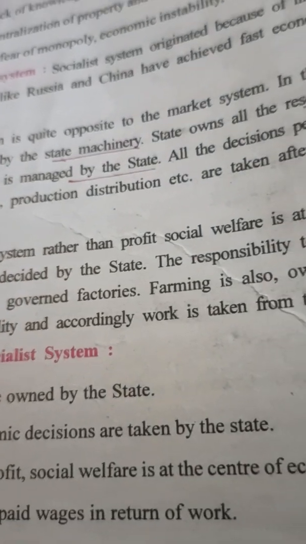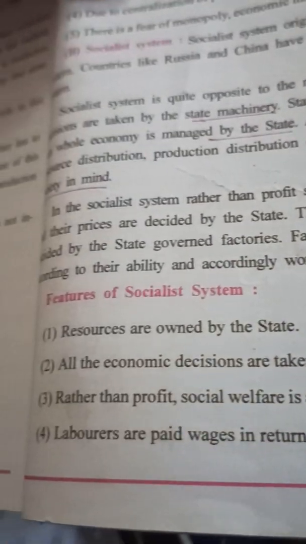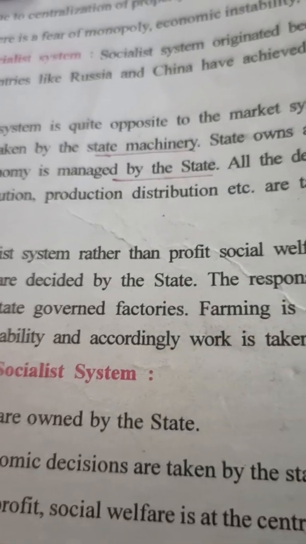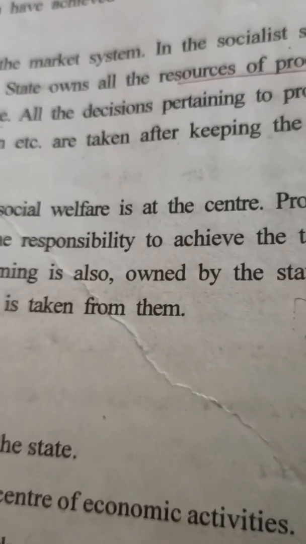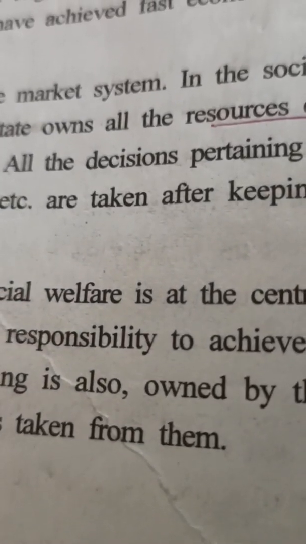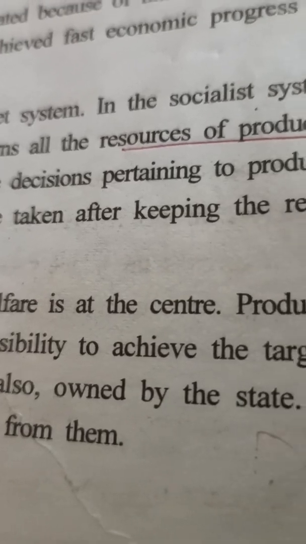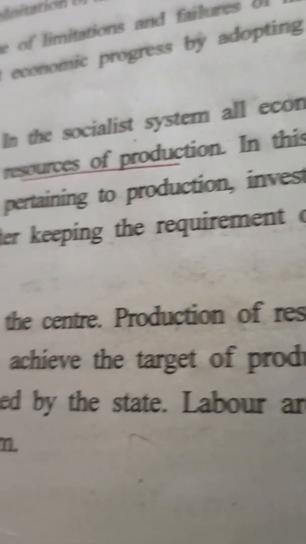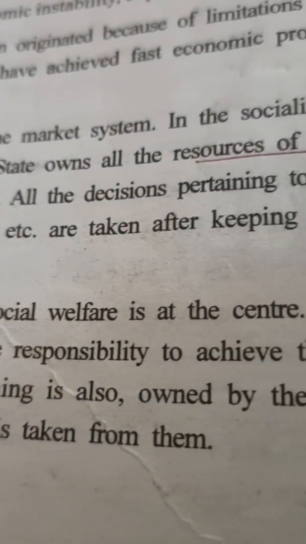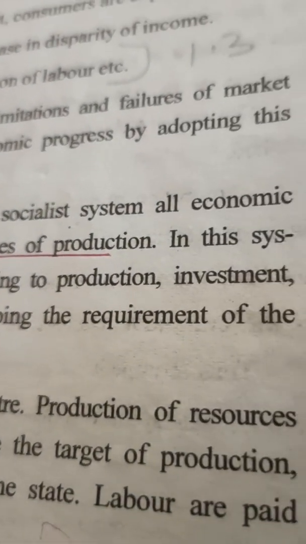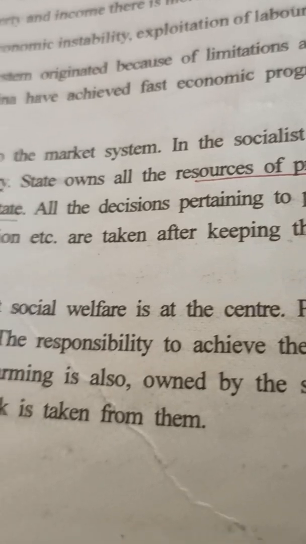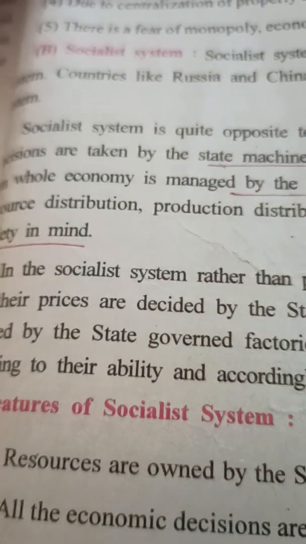State is owning all the resources of production. The whole economy is managed by state. That means government is holding all the resources and then they are allotting it, and the policies are made for the further production. All the decisions pertaining to production, investment, resource distribution, everything, they are taking decisions by keeping the requirement of the people, that is the society, in mind.